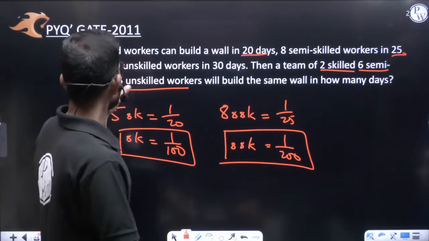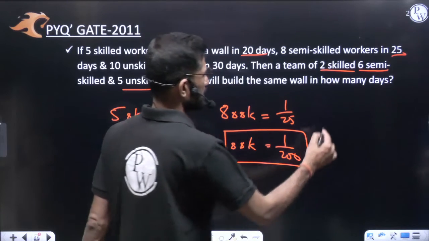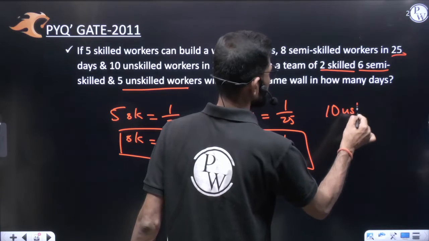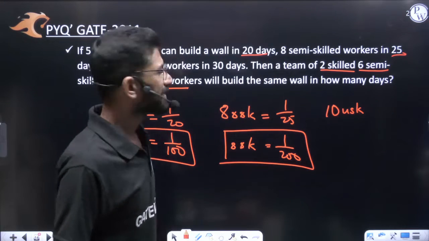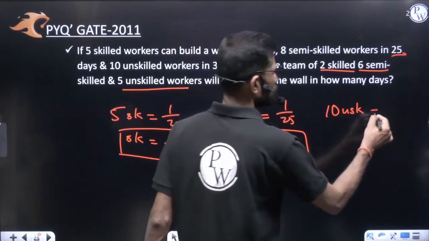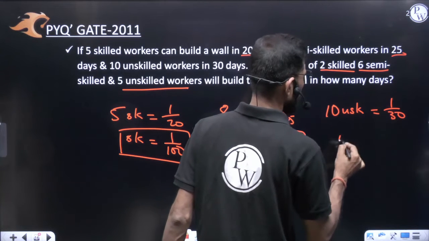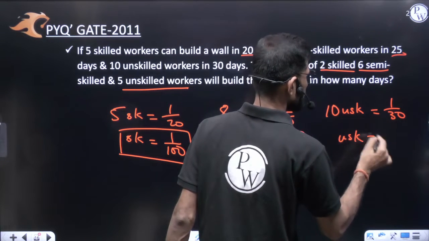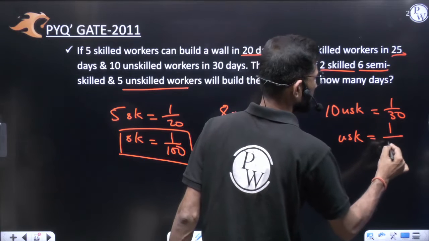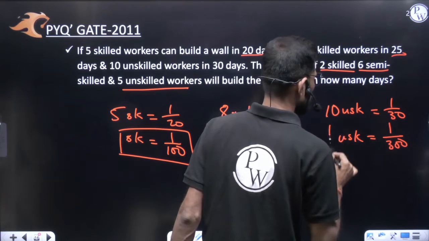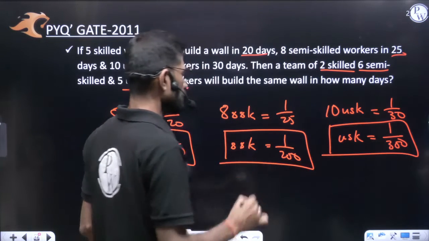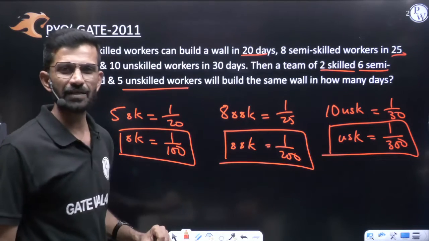Now, 10 unskilled workers in 30 days. Unskilled I am mentioning as USK. 10 unskilled workers can do it in 30 days, so their per day work is 1 by 30. So 1 unskilled, this 10 goes that side. 1 by 30 into 10, that is 1 by 300. You got 1 unskilled, you got 1 semi-skilled, you got 1 skilled worker per day work.